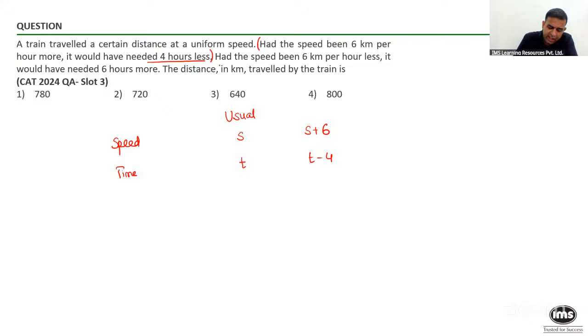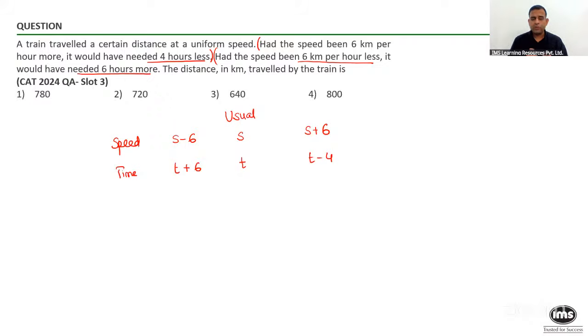Then they are saying, had the speed been 6 kmph less, that means if the speed was S minus 6, in that case the time taken would have been 6 hours more, which means, compared to normal, T plus 6 over here. So we have three situations. In one, your speed was S, time taken is T. In one case, speed was S plus 6, time taken is T minus 4. In the third scenario, speed becomes S minus 6 and time is T plus 6.